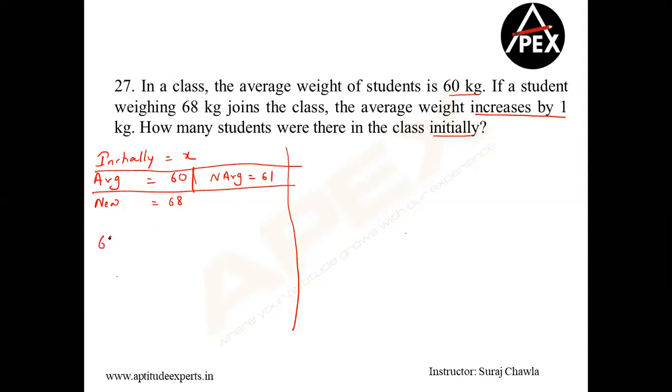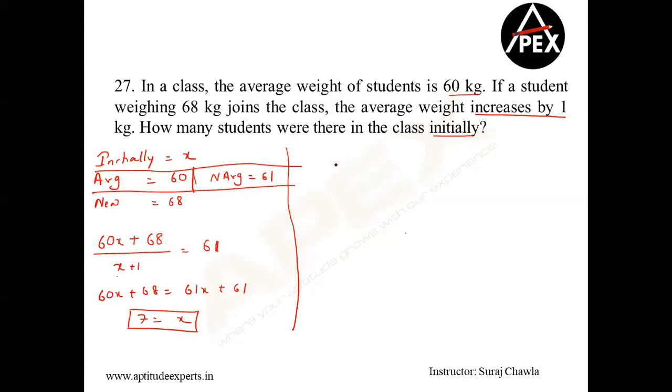Clear? So 60 into X is my existing sum total plus the new person. So this is the sum total of how many people? X plus 1 people should be equal to the new average. Clear? Best friend approach, guys. So I get 60x plus 68 is equal to 61x plus 61. So if you transpose, you get 7 is equal to the value of x. So do not worry, this method can also always be your one. Clear?